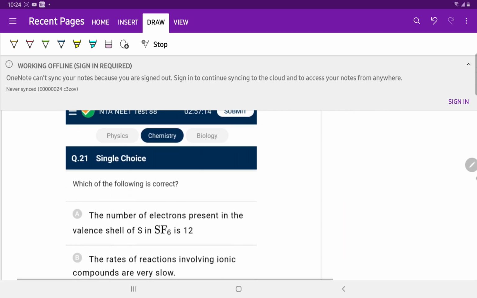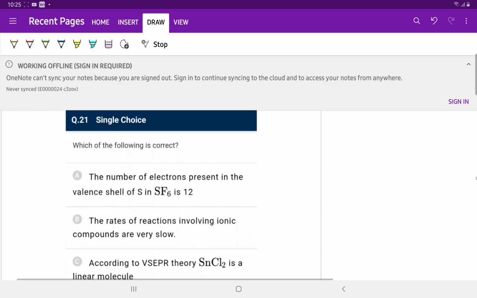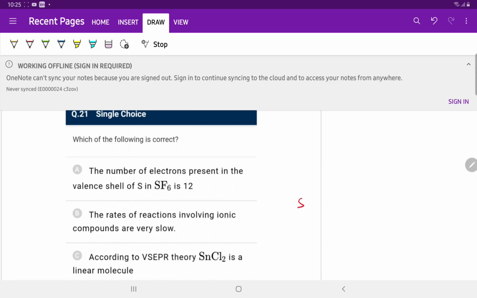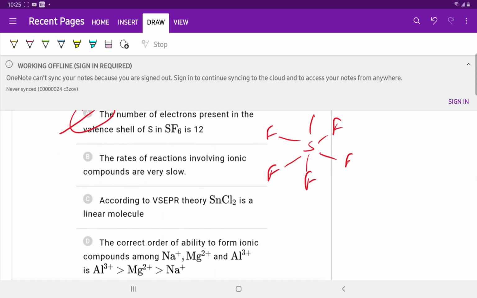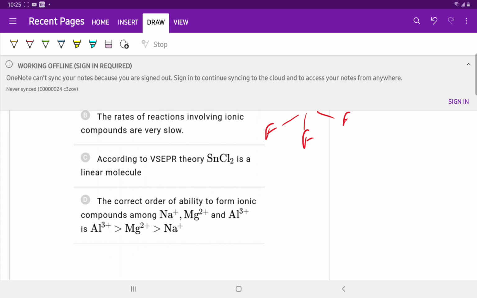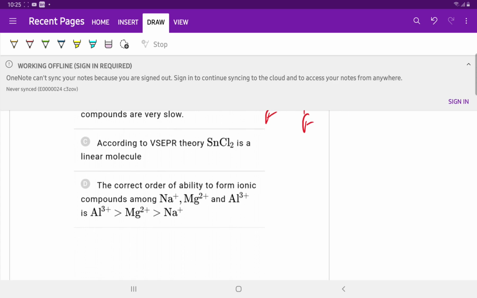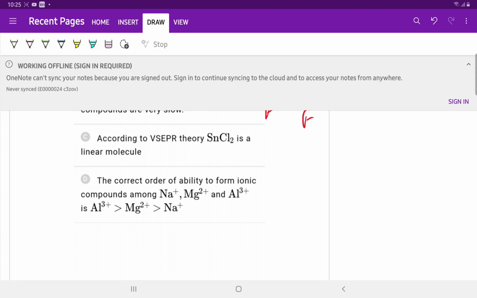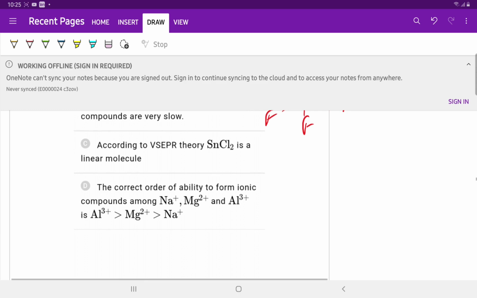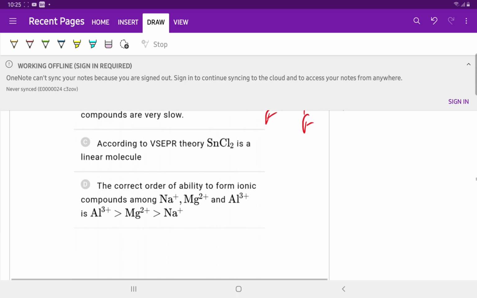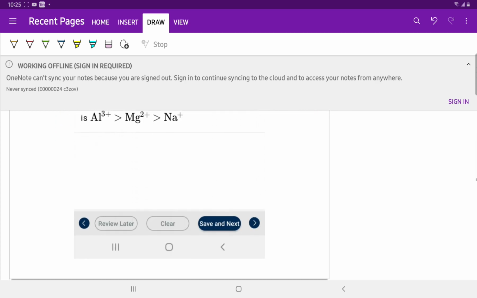Question number 21. Which of the following is correct? The number of electrons present in valence shell of S in SF6 is 12. Correct. There are 6 sigma bonds and 12 valence electrons. The rate of reaction involving ionic compounds are slow. No. The correct order of ability to form ionic compound among Na plus, Mg2 plus and Al3 plus is, no. Al3 plus forms mostly covalent compounds, and the polarization power of aluminium 3 plus is very high. So the answer is A.